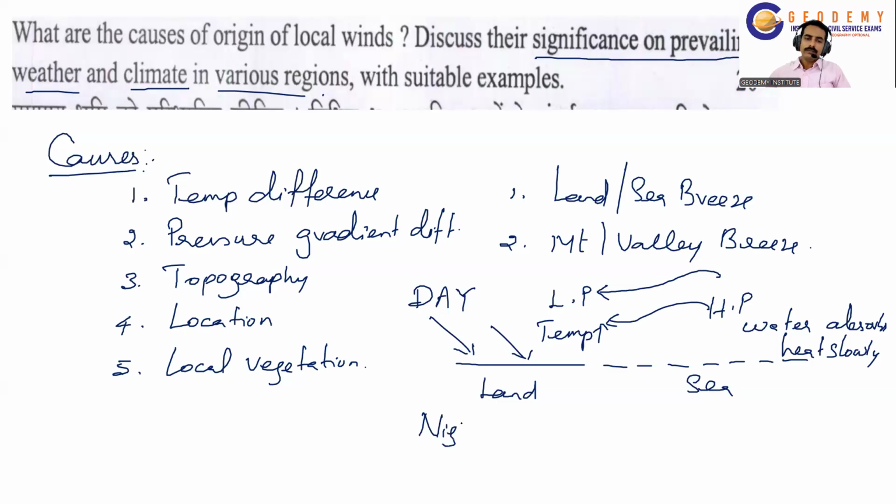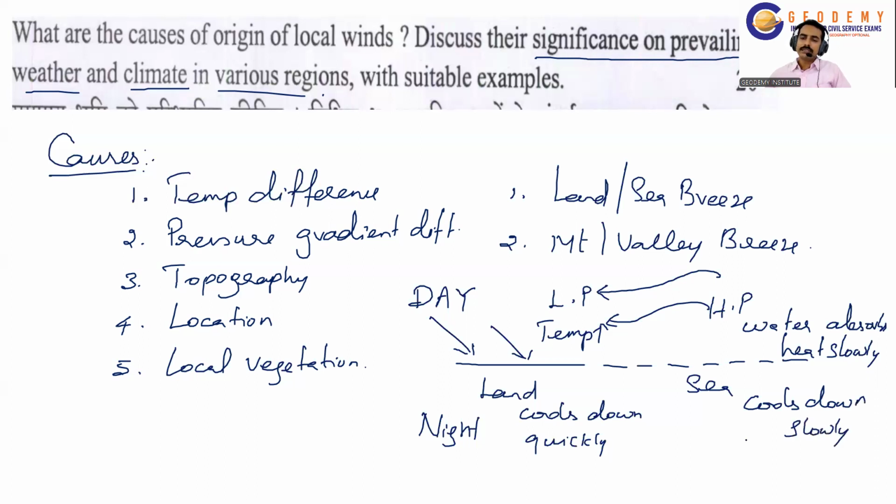During the night time, the land, as a solid material, cools down quickly, faster than the sea. And water has another characteristic: it absorbs and cools down slowly.